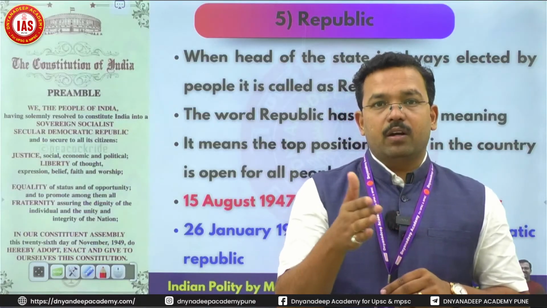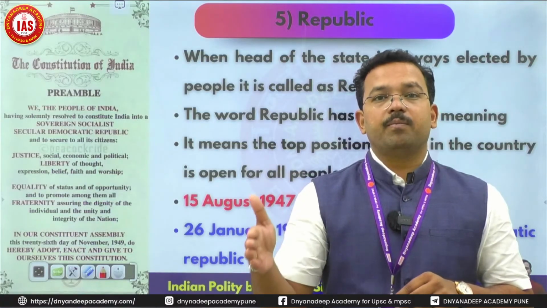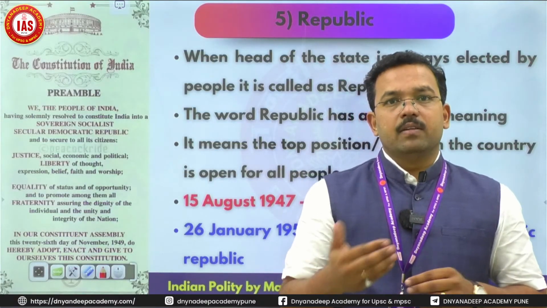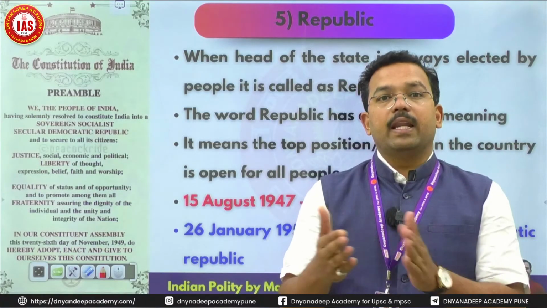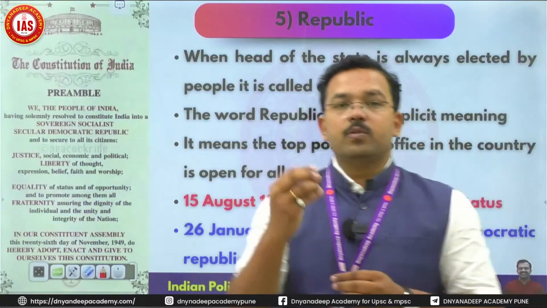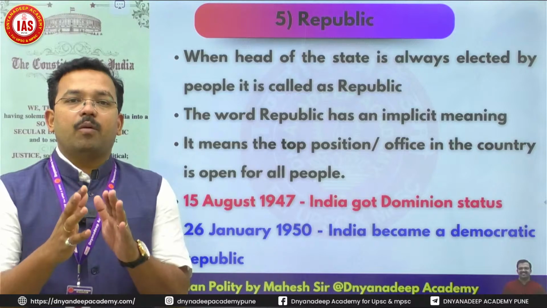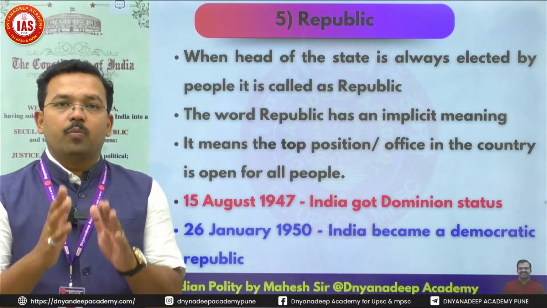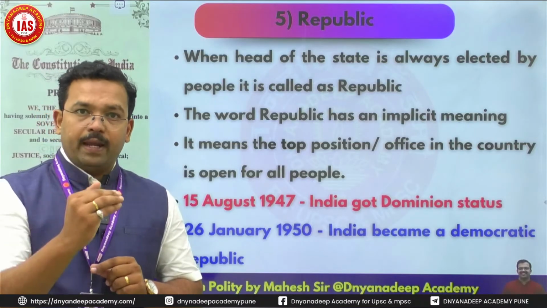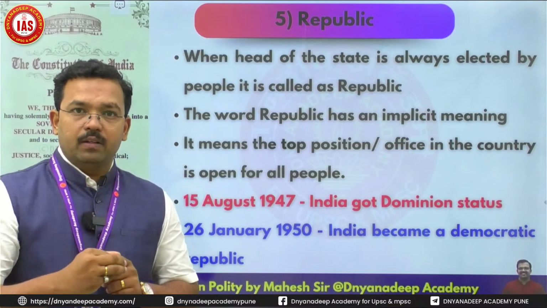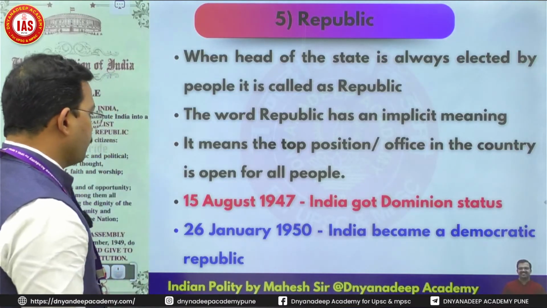Second, since people have the right to choose, people can choose anyone. That is, the topmost position is open for everyone. So the word republic has two things: the head of the state is always elected by people, and the topmost office is open for everyone.